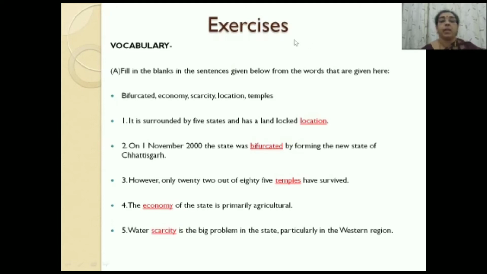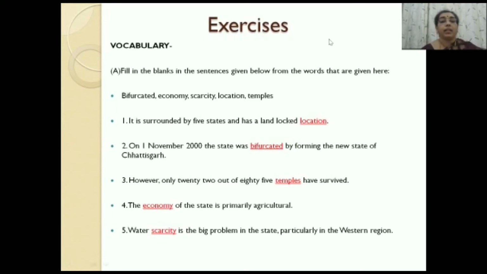I would like to remind all the students that the statistics given here are a little old, in the sense that today we cannot call Madhya Pradesh either a poor state or a backward state. Today, Madhya Pradesh has made a lot of progress, and in terms of development, in terms of economics, and in every field, it has become the hub of activities.